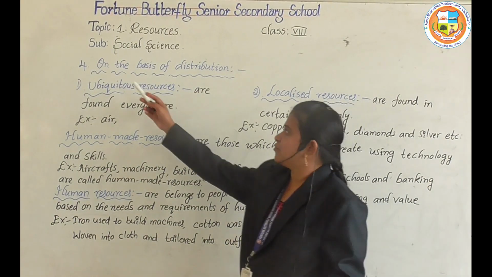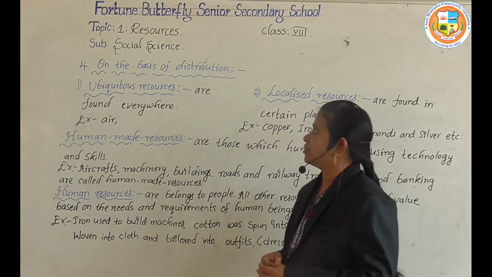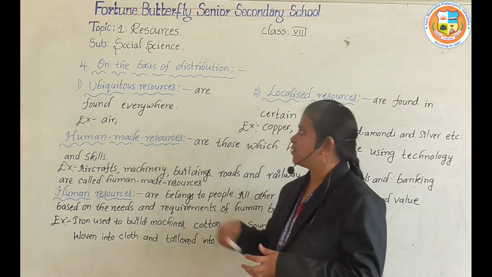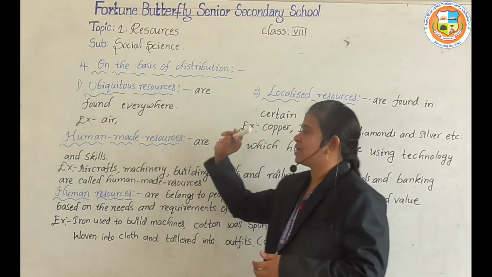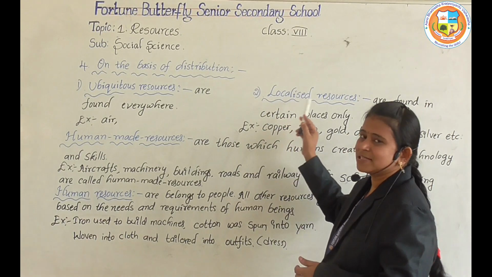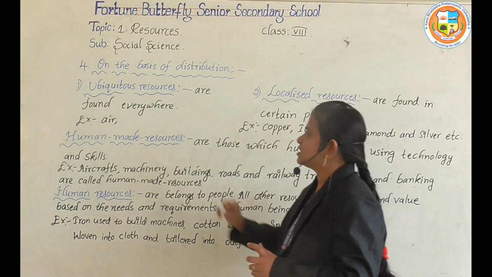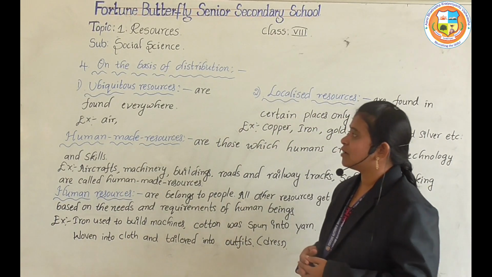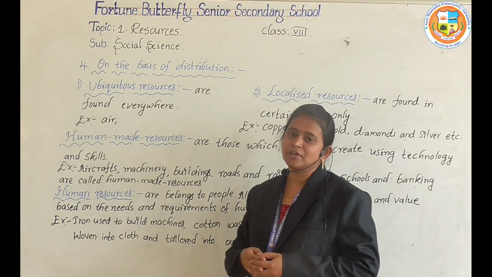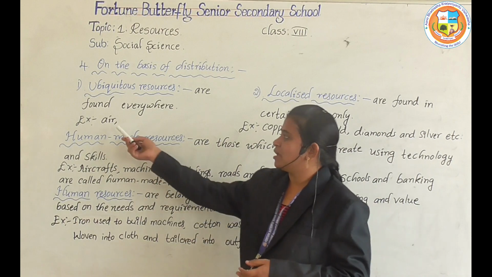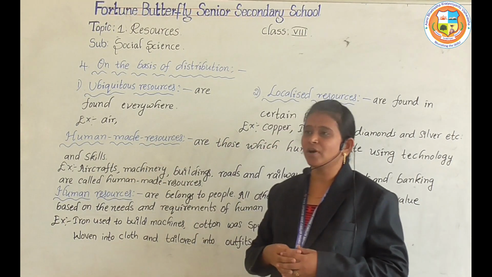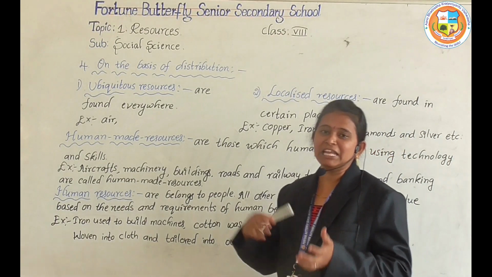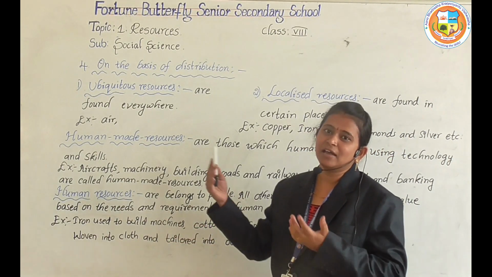Now let us see the fourth one, on the basis of distribution. So this is also divided into two types. First one, ubiquitous resources, and second one, localized resources. Now let us see the first one, ubiquitous resources. So these resources are found everywhere. For example, air. So air is found in the entire world. If we go anywhere, we can find air.